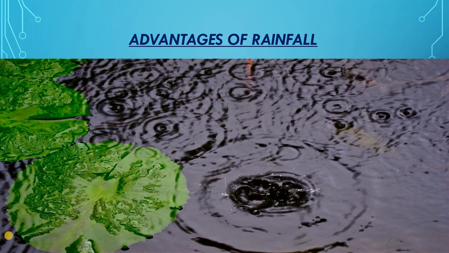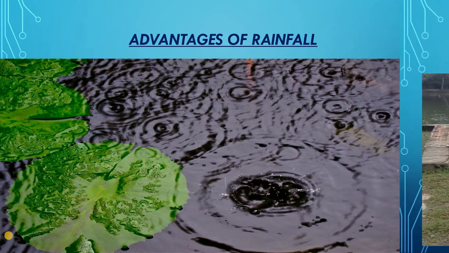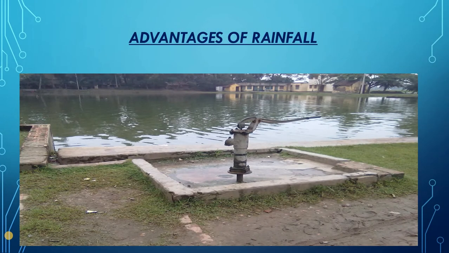Because rainwater is the purest form of water. It does not contain any salt. And it fills the lakes, rivers, and ponds. Other than that, rains are also responsible for the groundwater which gets stored under the surface of the earth. And with the help of a hand pump, this groundwater is fetched out or taken out.